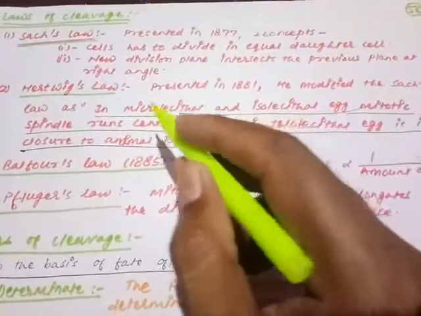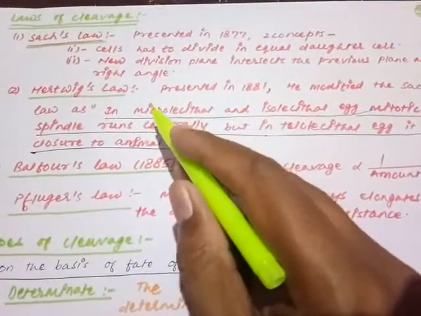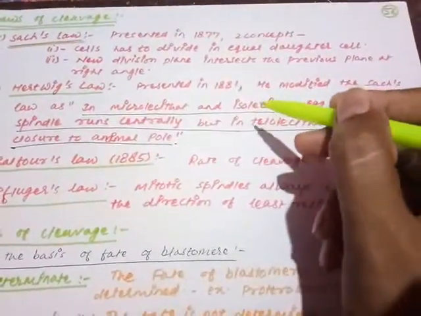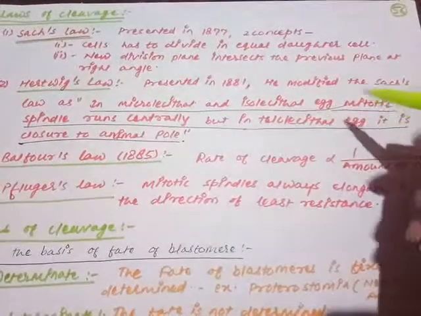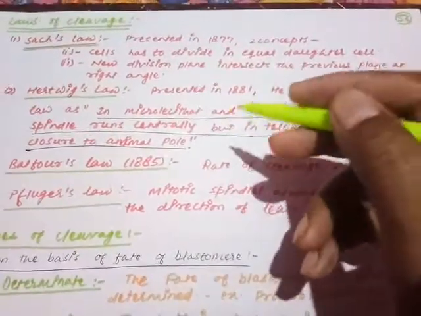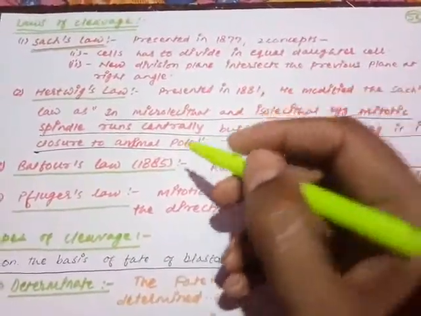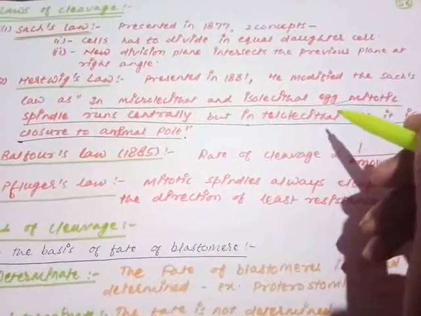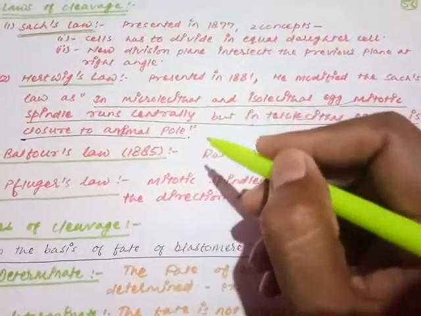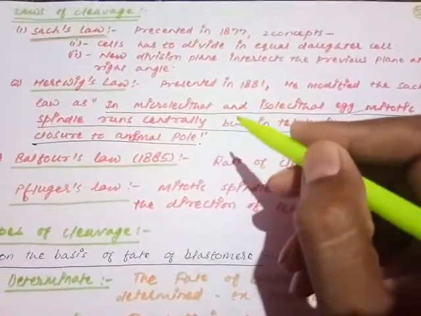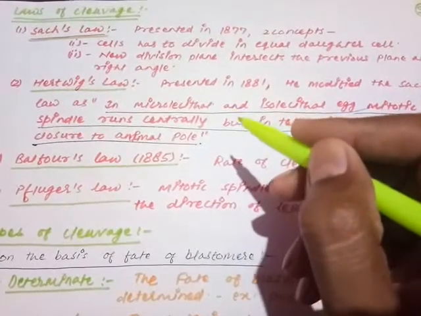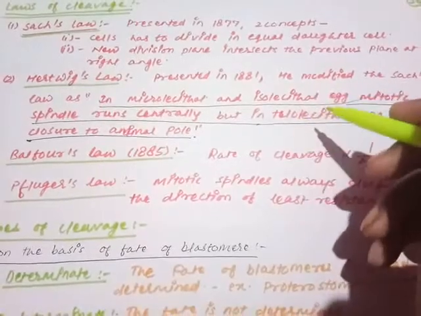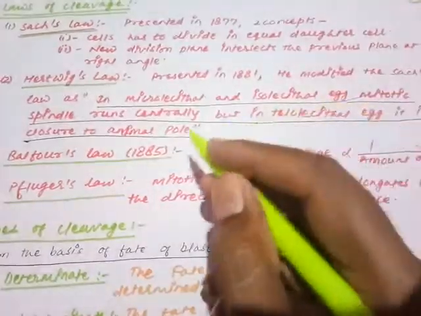Later on Hartwig modified some of the concepts of von Sachs, that is Hartwig's law. It was presented in 1881. He modified the Sachs law. In microlecithal egg and isolecithal egg the mitotic spindle runs centrally. Microlecithal egg means when the amount of yolk is very much less, and isolecithal when it is equally distributed in the egg, the mitotic spindle runs centrally.